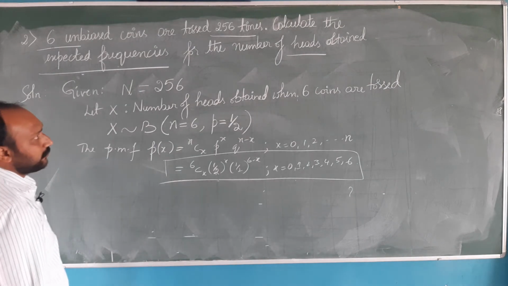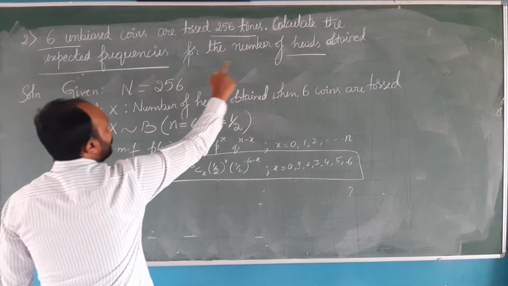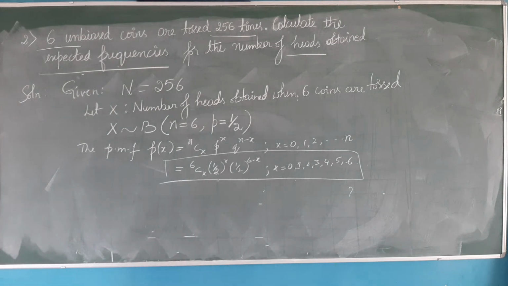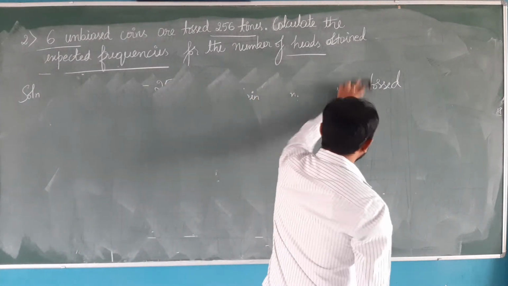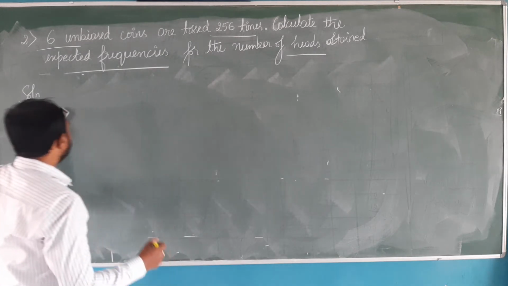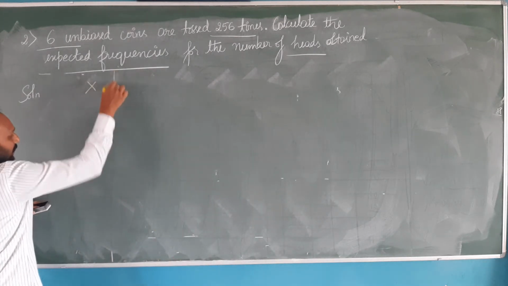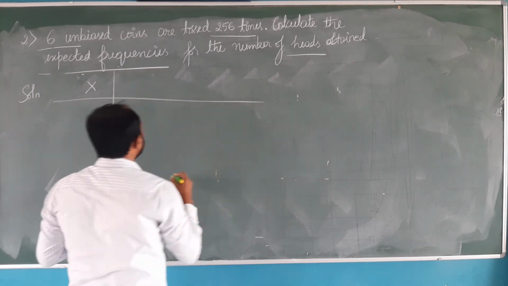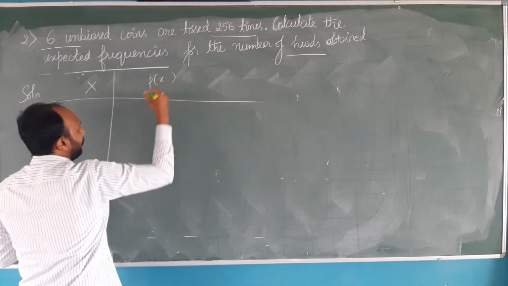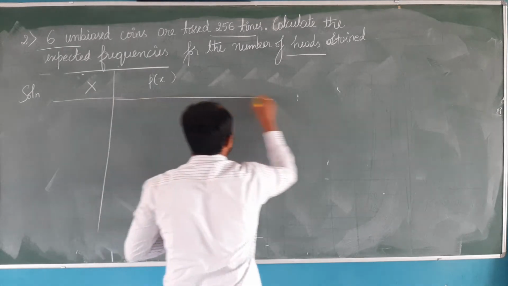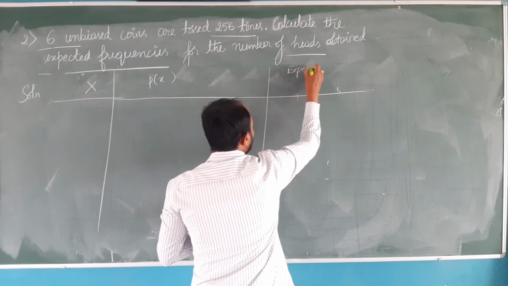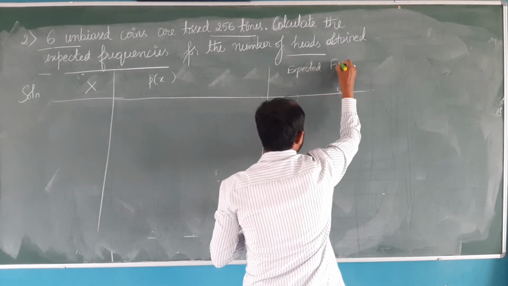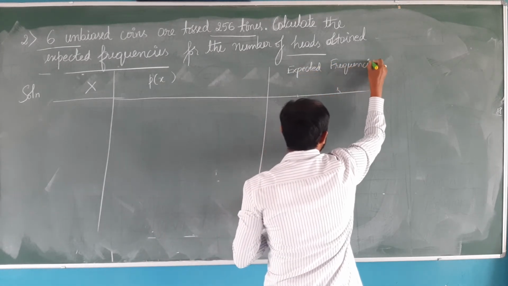Now we need to find the expected frequencies of heads. So we need to construct a table. The first column indicates x values always, the second column indicates probability of x, and the third column indicates expected frequencies.